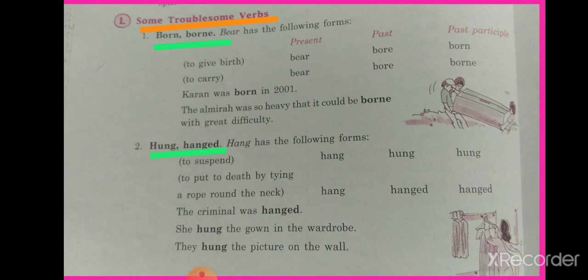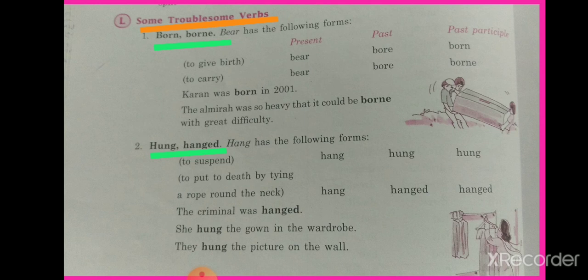Now some troublesome verbs. As the name itself indicates, they would create trouble for the user, like born, borne. Their pronunciation is almost the same, but their meaning is different. That's why their use is also different. Like born means to give birth and borne means to carry. So their past tense and past participle are also different. So in these troublesome verbs you have to remember the meaning of the words.